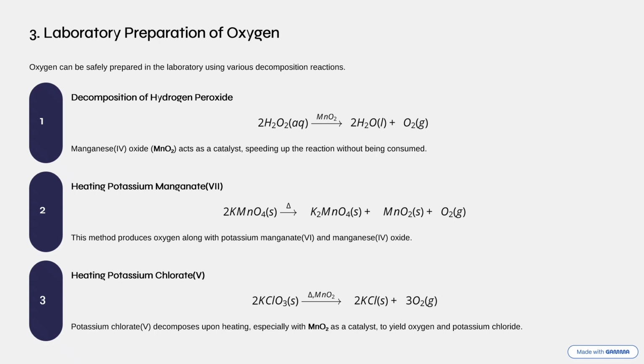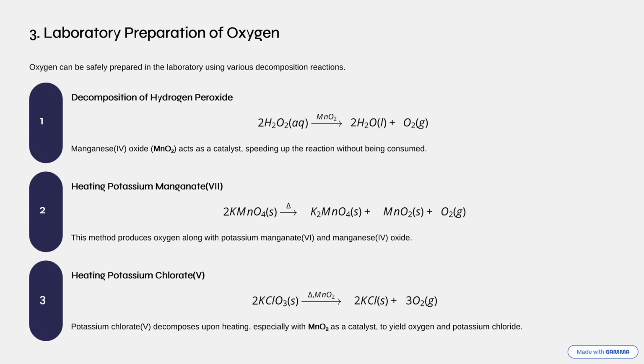Now, how do you prepare oxygen? Oxygen is usually prepared in three ways, but basically there's a fourth way, something that you should know.